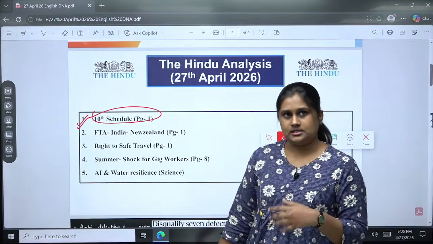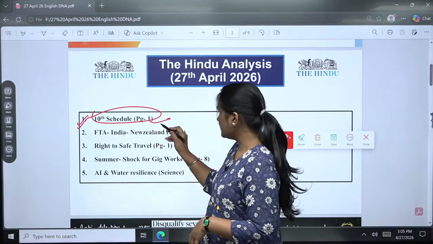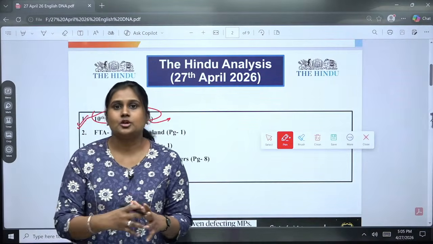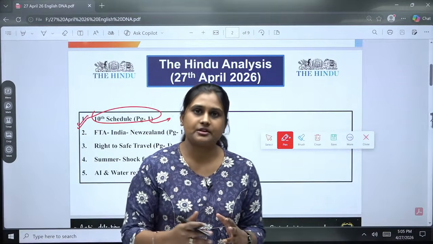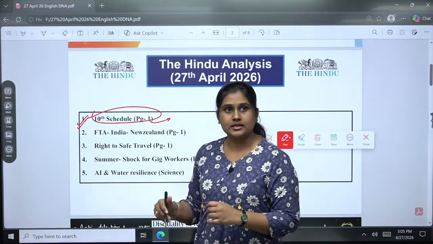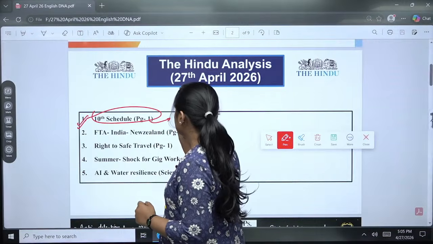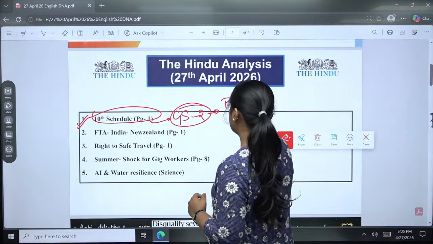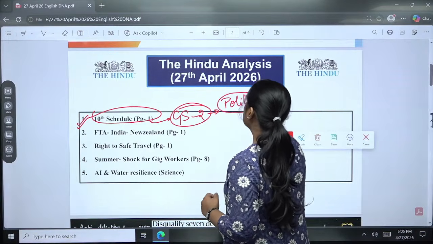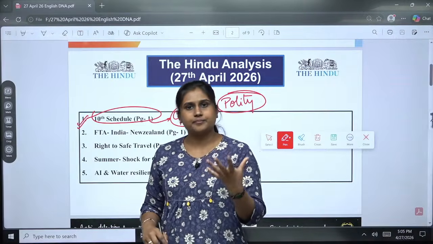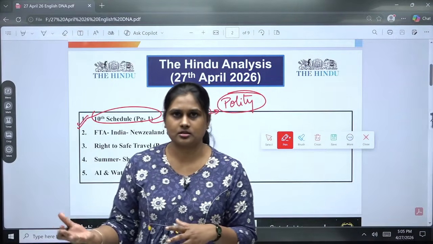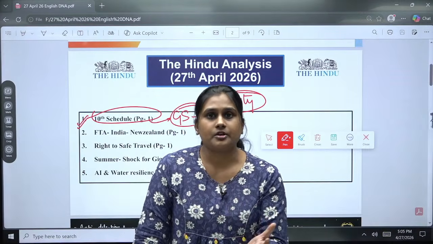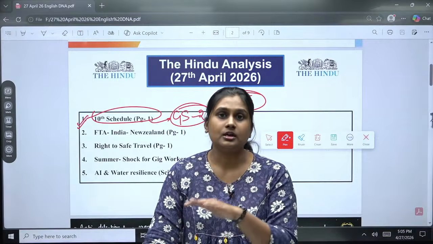MPs, yes. So recently they have moved, right? So we are not going to talk about what party and everything, what is the issue, but instead we are just going to focus on the static part. As we all know, it is important for us in the GS2 paper, where is the polity. In this concern we can get the prelims based question on the 10th Schedule and also a mains based question, how this anti-defection law has a balancing power for smooth governance.